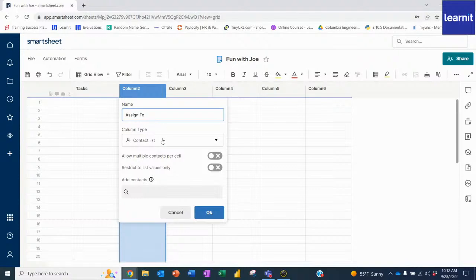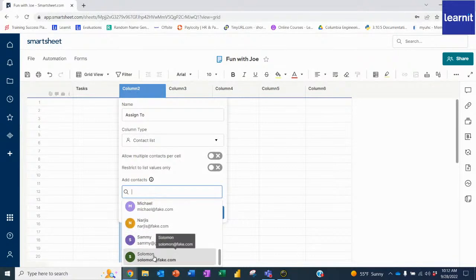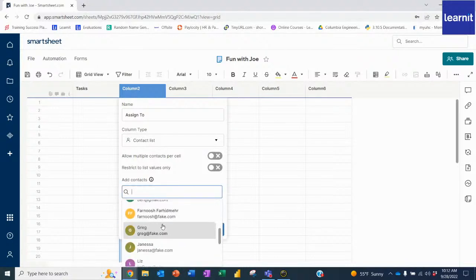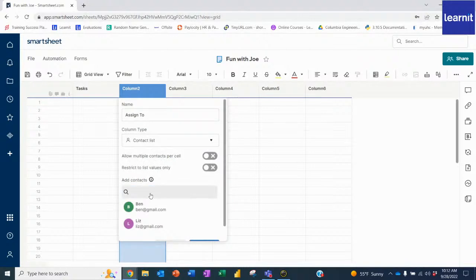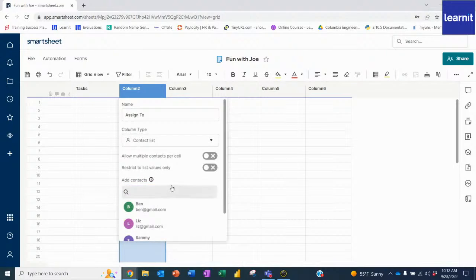Now, if you don't have a contact list set up, no worries. You could just put their email in there and create new contacts. They also give you the option to allow multiple contacts per cell. I could say yes or no on this. And I can also search for those contacts. So you'll see I have a couple of fake contacts here. So I'll use my friend Ben. I can go with my friend Liz. And I can also add my friend Sammy. Now I can allow multiple contacts, maybe restricted to only this contact list. Sure, I'll turn that on. And then I'll click OK.